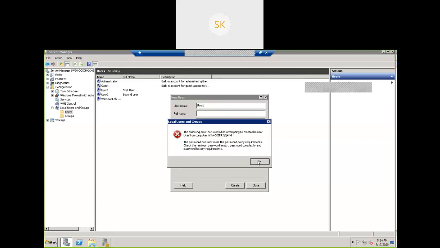There are different local policies. Don't play with the local policies. Without knowing, if you set some setting, you may not be able to log in even with the administrator account. Don't play with the policy settings. It is very critical. If you make a mistake, it won't allow you to log in even with the administrator account. Be careful. I'm showing what policies are available.